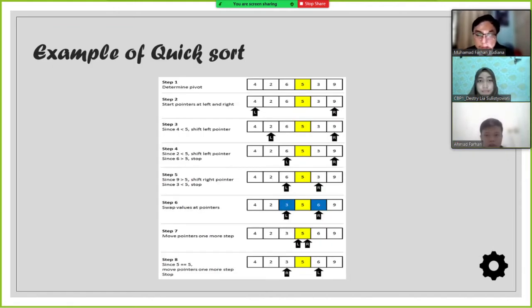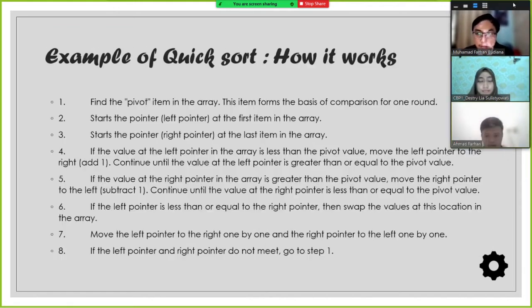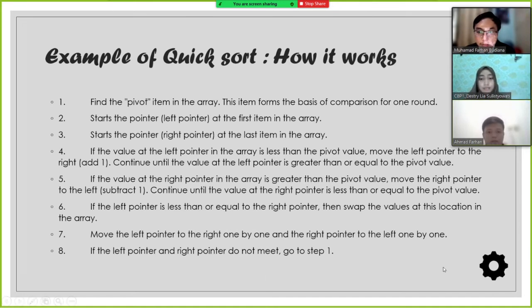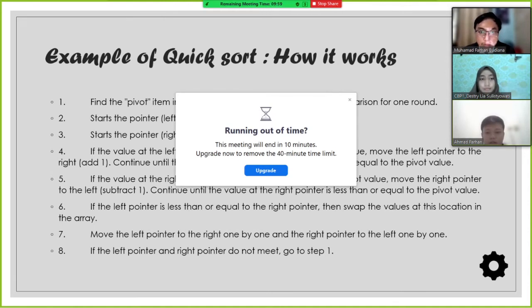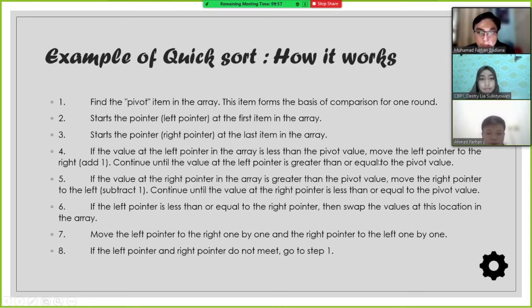And this is an example of quicksort. First step, find the pivot item in the array. This item forms the basis of comparison for one round. Start the left pointer at the first item in the array. Start the right pointer at the last item in the array.